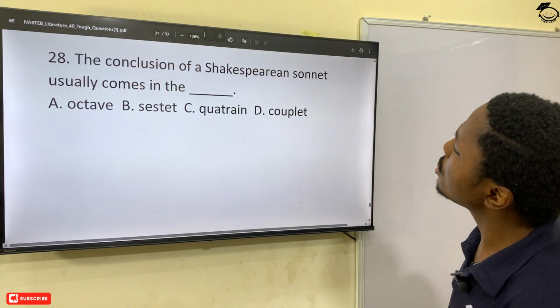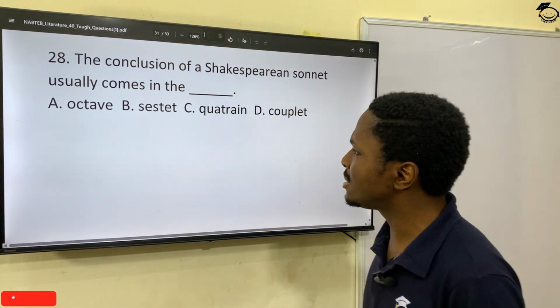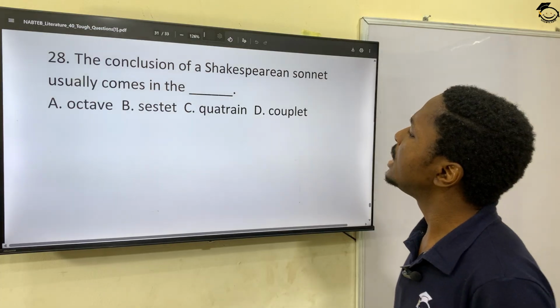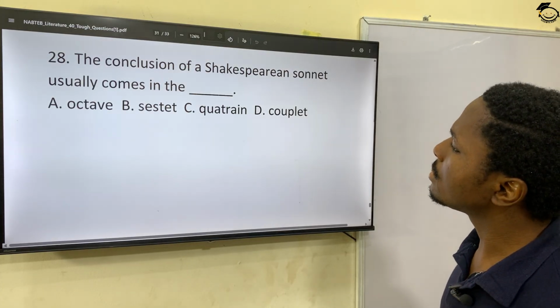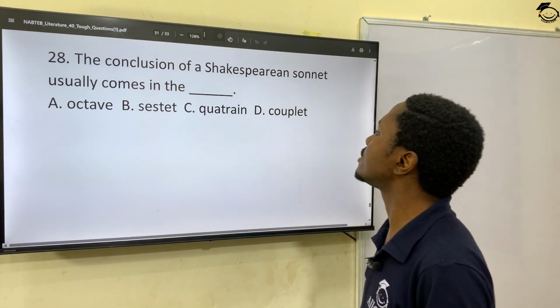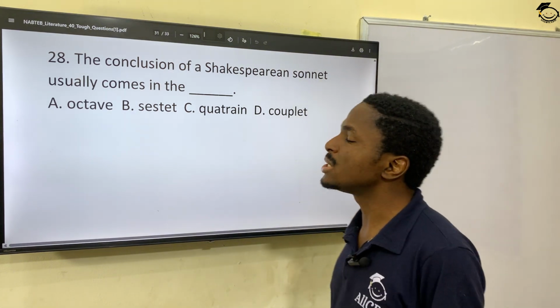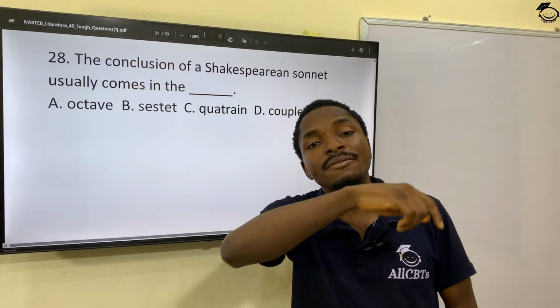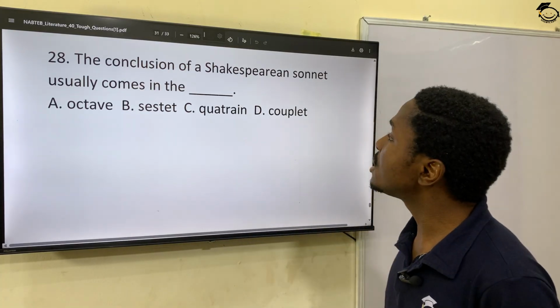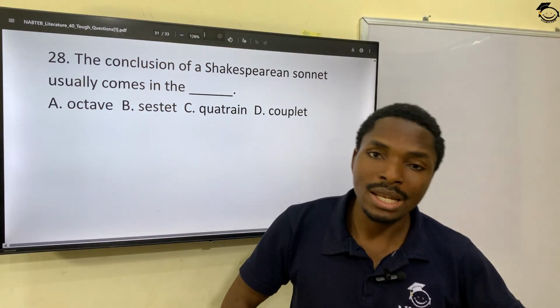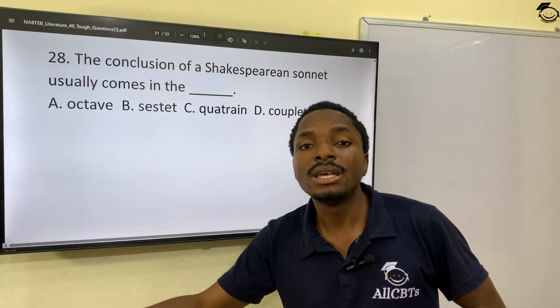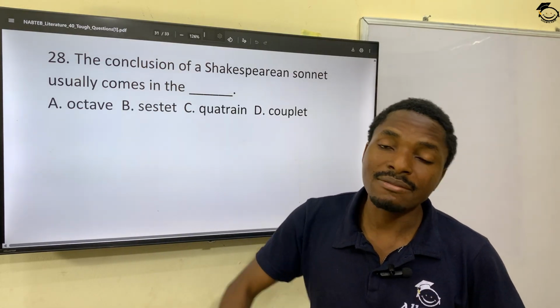28. The conclusion of a Shakespearean sonnet often comes in the couplet. Yes. The conclusion of a Shakespearean sonnet often comes in the couplet, and the couplet is often in the fourth line. So Shakespeare often followed 3 to 1 line. The couplet will often be in the fourth line, okay, after the first 3 lines.